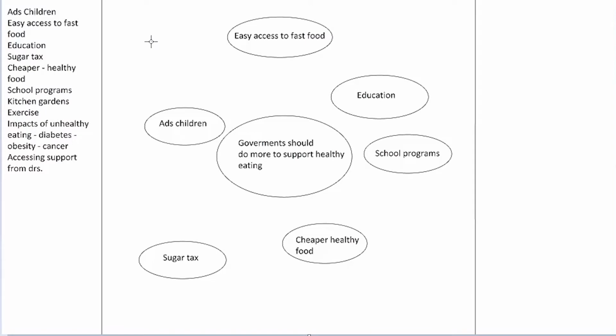Kitchen gardens probably aren't as important as some of the other stuff, so I'm going to put that a little bit further away. Exercise has less to do with healthy eating. It's more like a healthy lifestyle. So that's kind of like supporting information. So I'm going to put that a little bit further away. Not to say that exercise isn't important, but our essay question talks about healthy eating, not exercise.